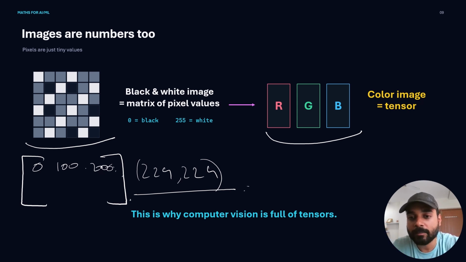Now, for a color image, there are 3 layers: red, green, and blue. So, whenever you see a cat or a dog image, you see a cat and a dog, but a model sees a block of numbers. That's the difference between you seeing an image and a model seeing an image.